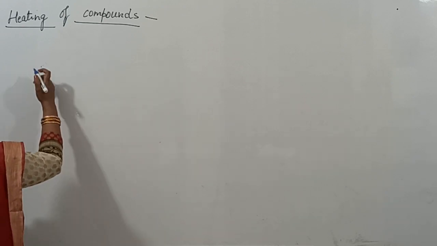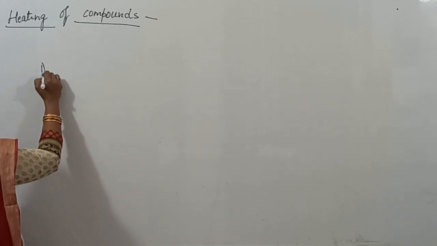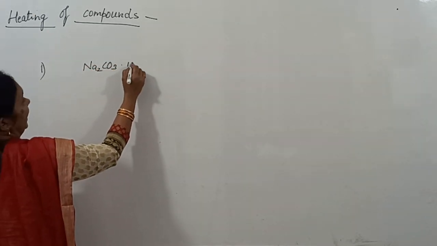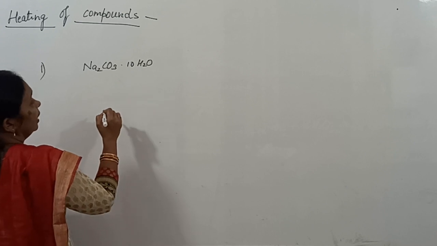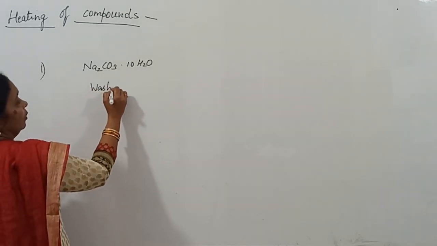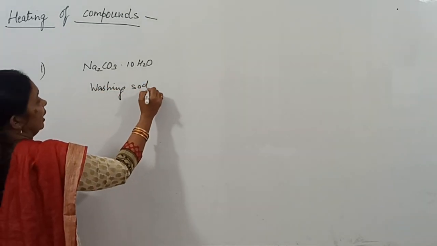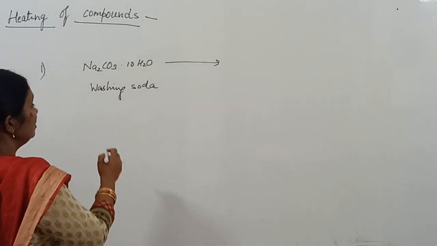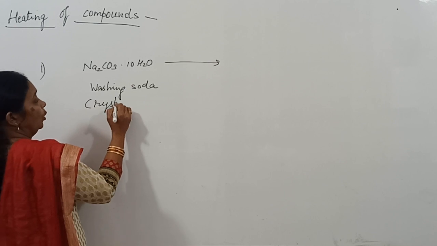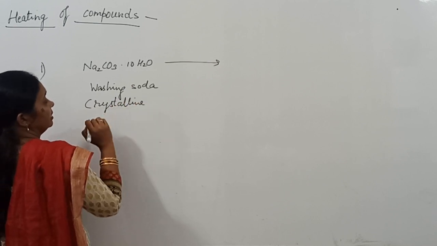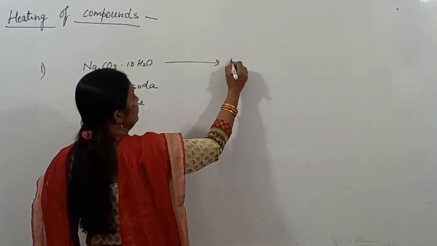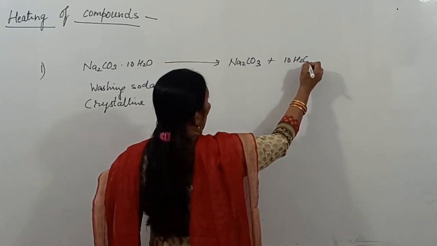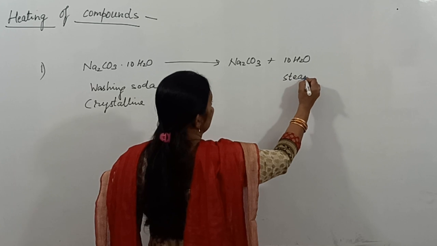The first compound is sodium carbonate, hydrated sodium carbonate. It is also known as washing soda. When you heat this washing soda, which is a crystalline substance with water of crystallization, what do you observe? Na2CO3 plus water vapor, or you can say steam.